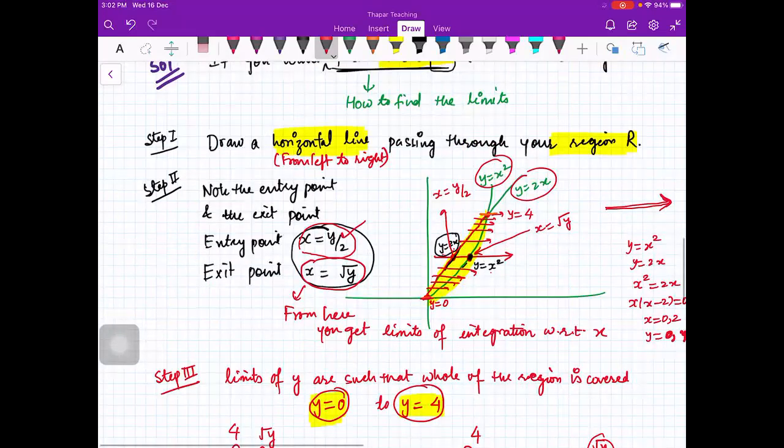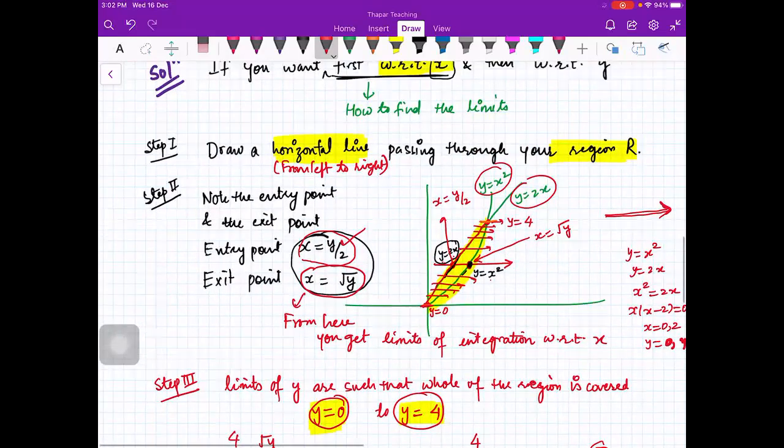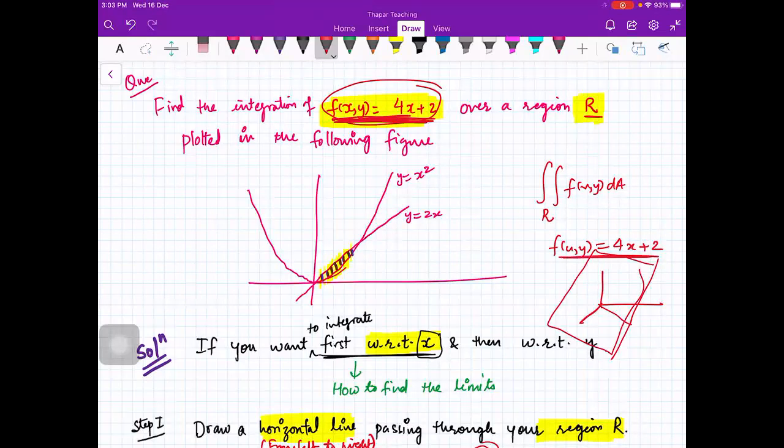No, no, no, beta. Don't treat it as a line. This is a plane actually. So you see, this is for f(x,y) equal to 4x plus 2, right? This is not a line. If you draw it, you draw the line y is equal to 4x and then you extend it. That is a plane, right? Because we are in 3D now. This is a plane. This is not a line.